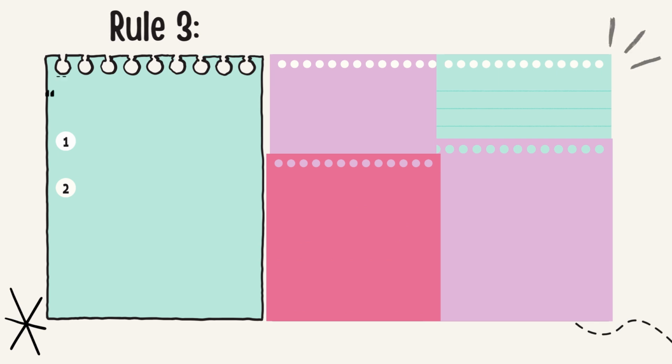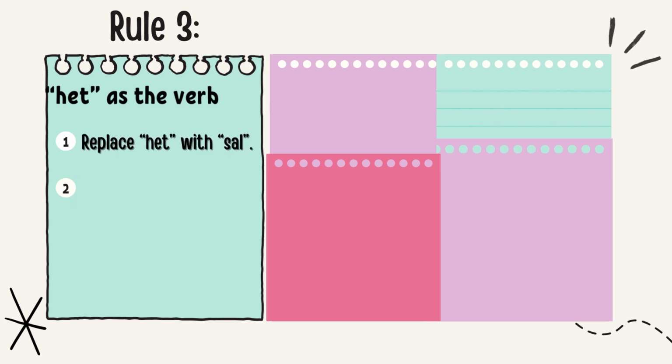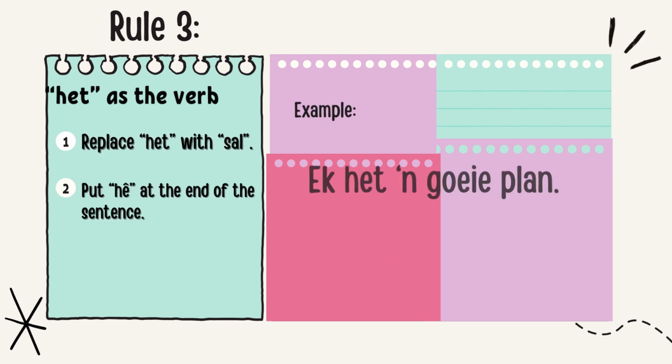Rule 3 is applied when het is the verb. To apply Rule 3, replace het with sal and put he at the end of the sentence.